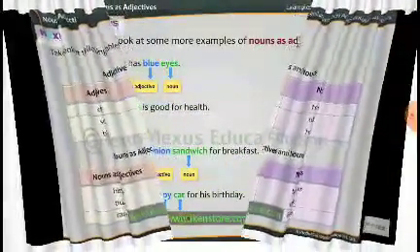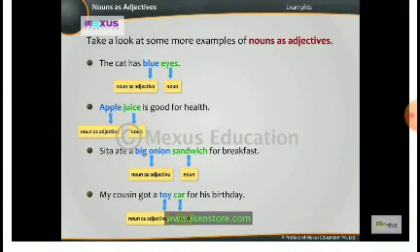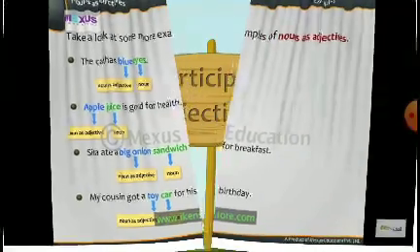Look at some more examples of nouns as adjectives. The cat has blue eyes. Eyes, noun. Apple juice is good for health. Apple is a noun which acts as an adjective and juice is the noun. Sita ate a big onion sandwich for breakfast. Onion, noun as adjective, and sandwich, noun. My cousin got a toy car for his birthday. That is, toy is the adjective and car is the noun.